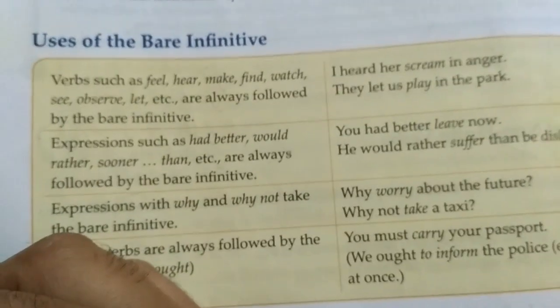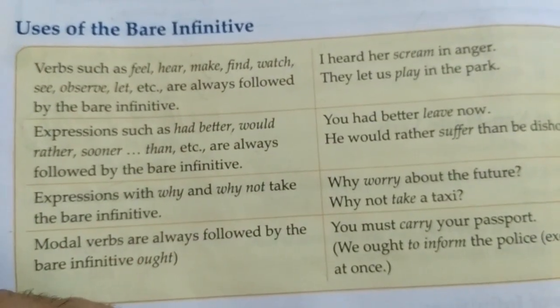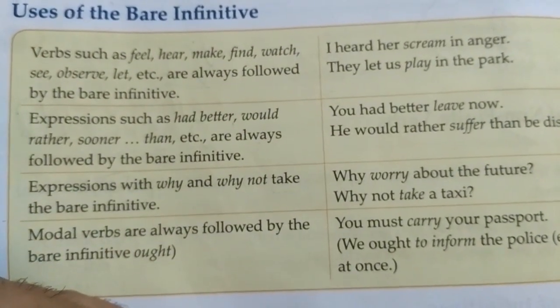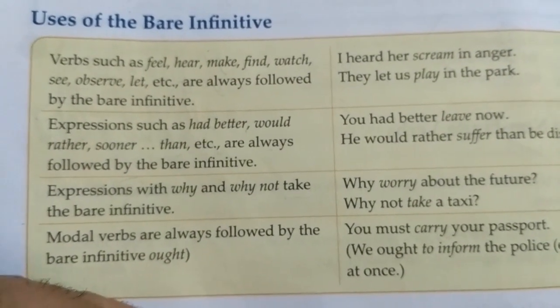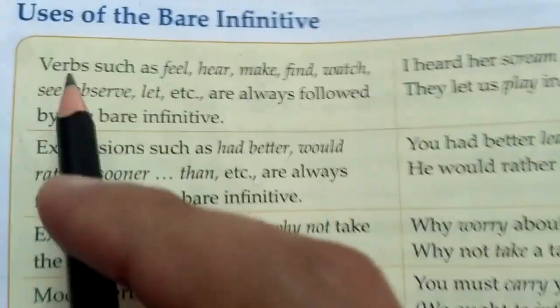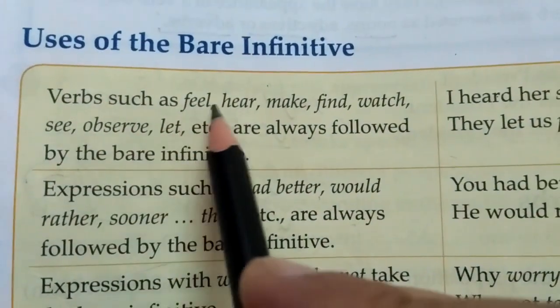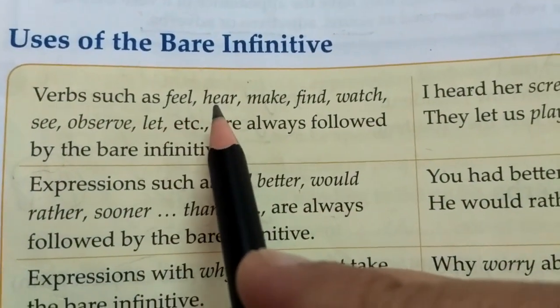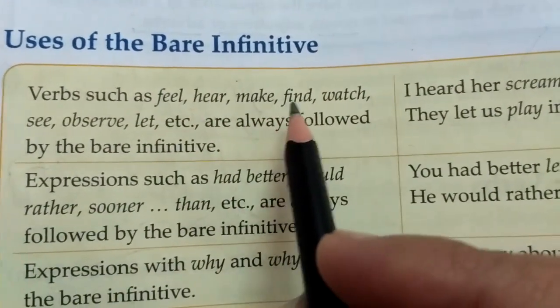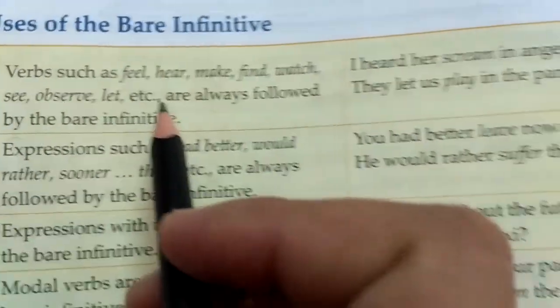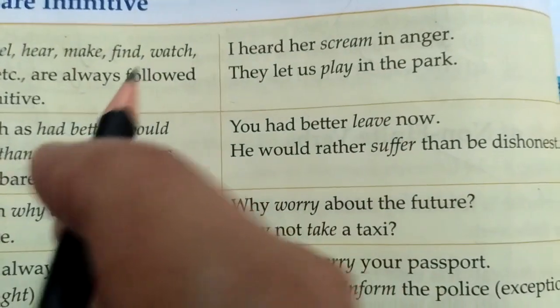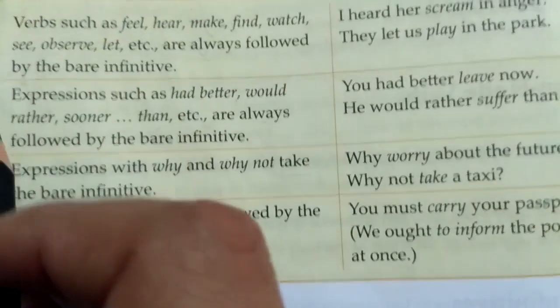Now, use of the bare infinitive. Full infinitive I already told you is used when we have two actions. Bare infinitive we can use with verbs such as feel, hear, make, find, watch, see, observe, let, etc. Here they have given examples, so you can easily understand these.